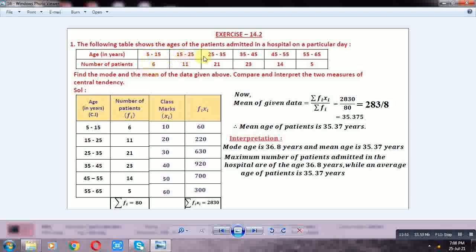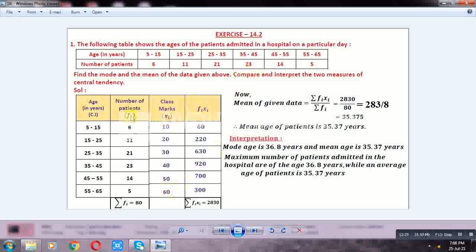Xi: 5 plus 15 is 20, by 2, that is 10. 15 plus 25 is 40, by 2, 20. 25 plus 35 is 60, by 2, 30. 35 plus 45 is 80, by 2, 40. 45 plus 55 is 100, by 2, 50. 55 plus 65 is 120, by 2, 60. Okay, this is Xi, this is Fi.